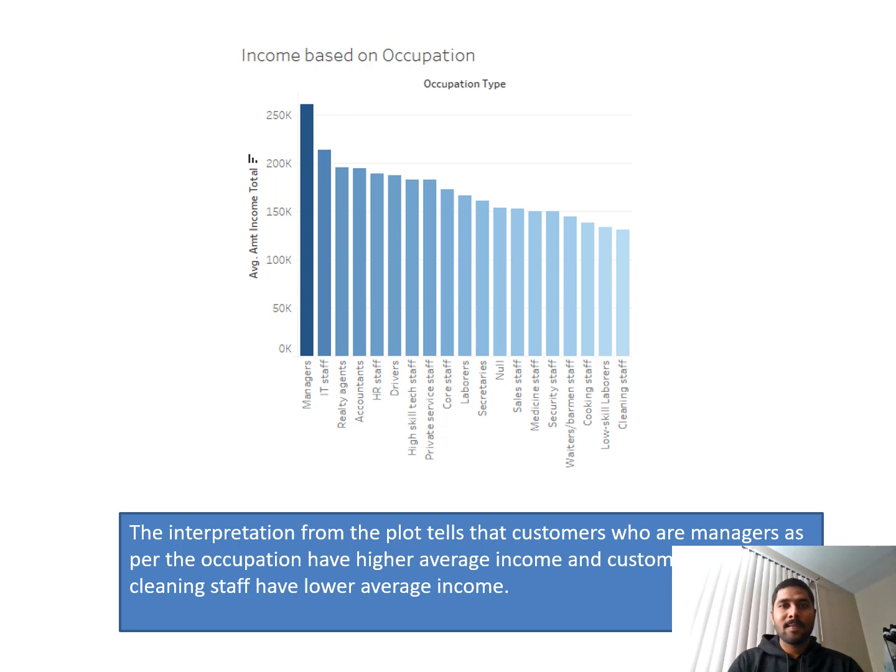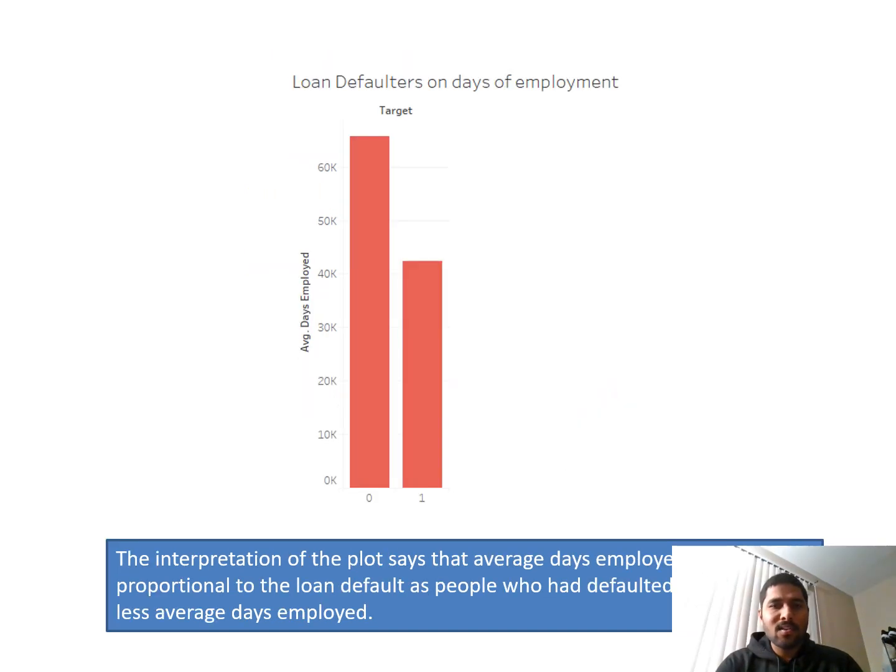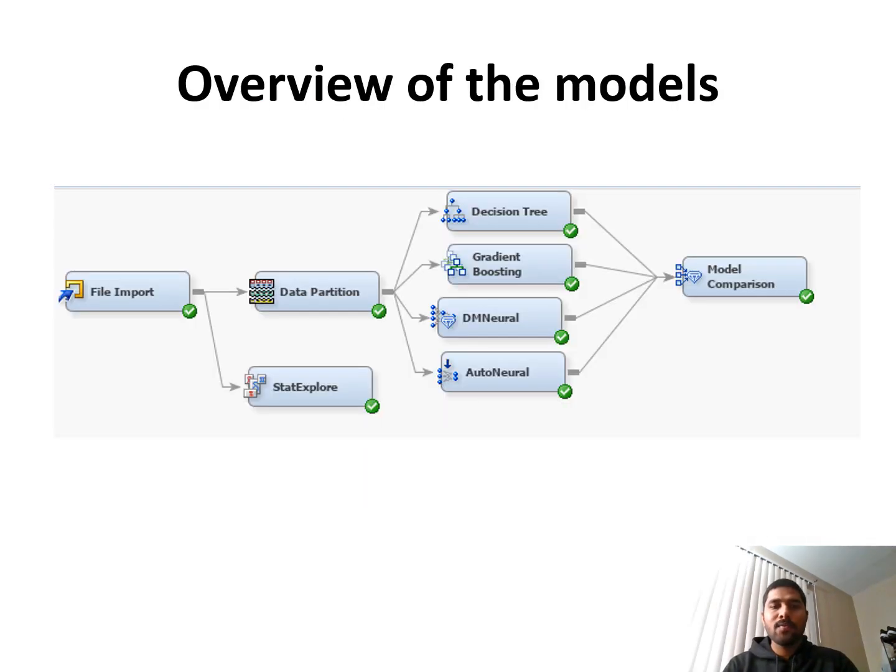average income. Next, loan defaulters on days of employment. This interpretation plot tells that the days of employment are directly proportional to the loan defaults. With the help of Tableau, we visualized some of the important features responsible for defaulters: male and female default loans, how people having cars differ in defaulting loans, and how people having different income types tend to default loans. These are some of the features visualized.